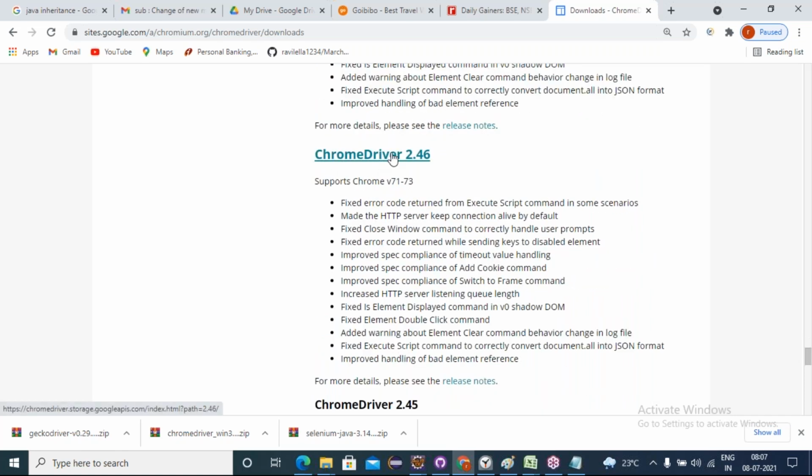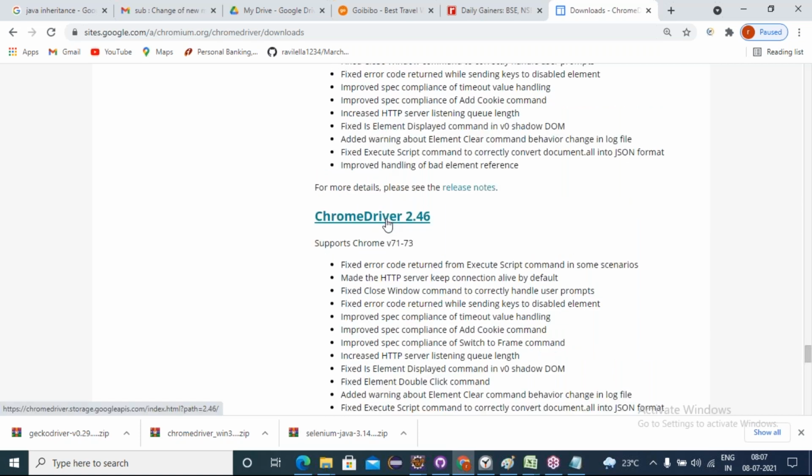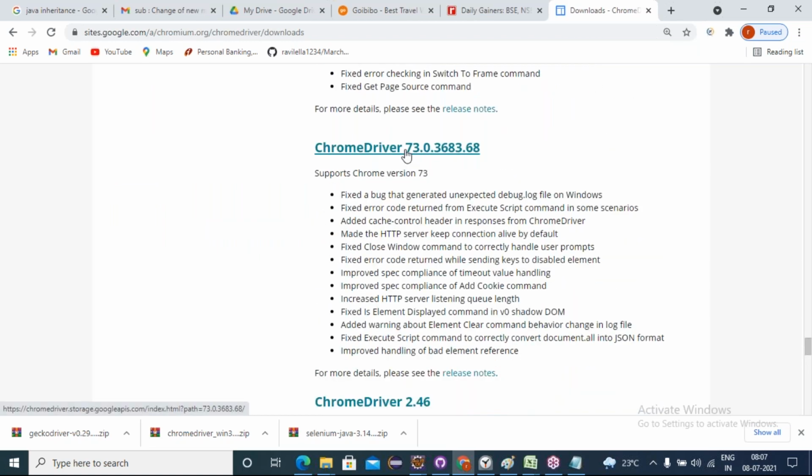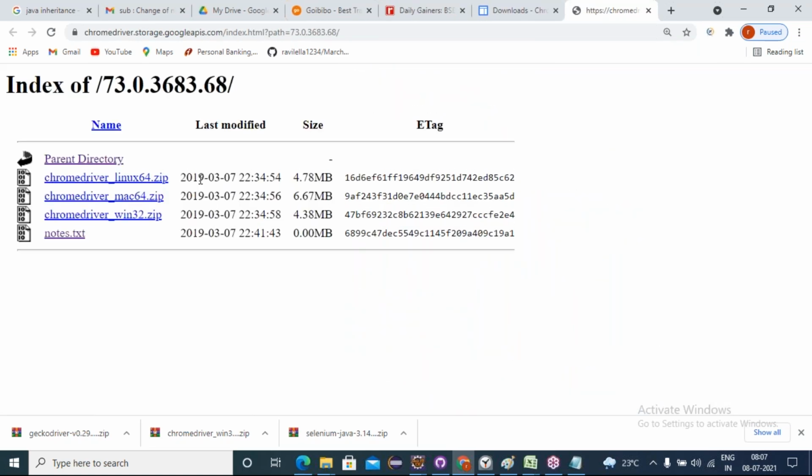It's showing like Chrome driver 2.46. Just click on it. I can either click on it or click on 73 also. No issue at all. Then you can click on notes.txt.